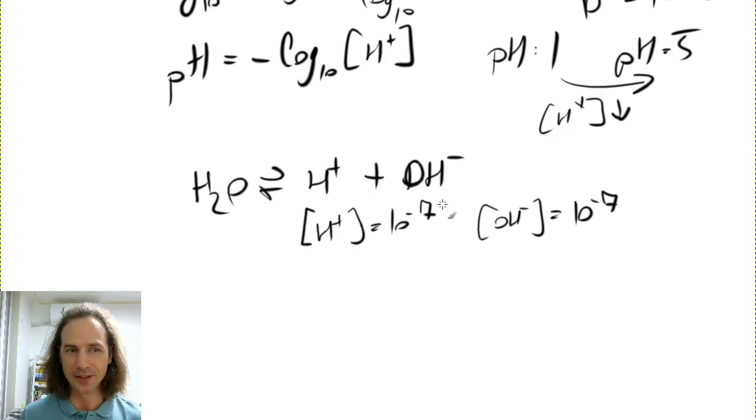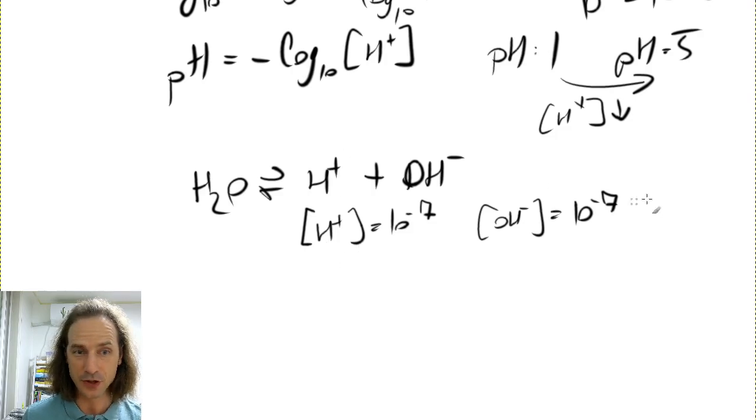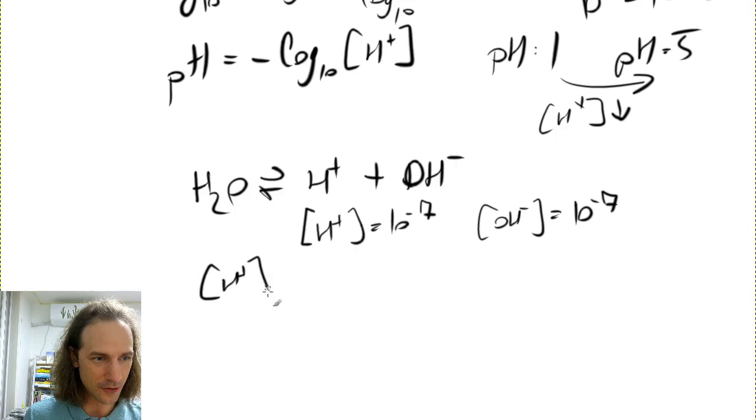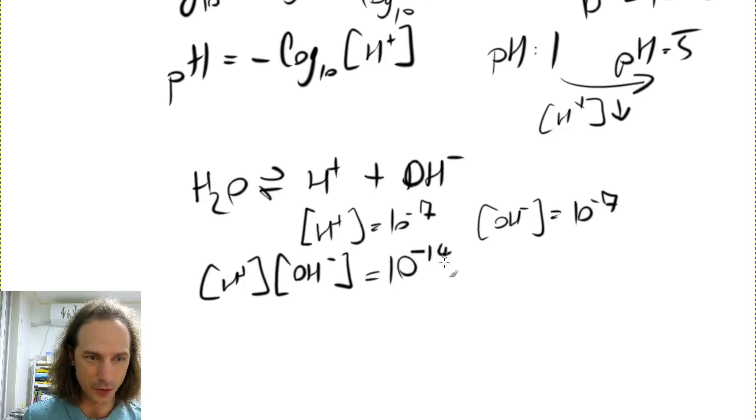But, interestingly, for the equilibrium of this reaction, the hydrogen ion concentration multiplied by the OH minus concentration is always going to be 10 to the minus 14. So 10 to the minus 7 by 10 to the minus 7 is 10 to the minus 14.